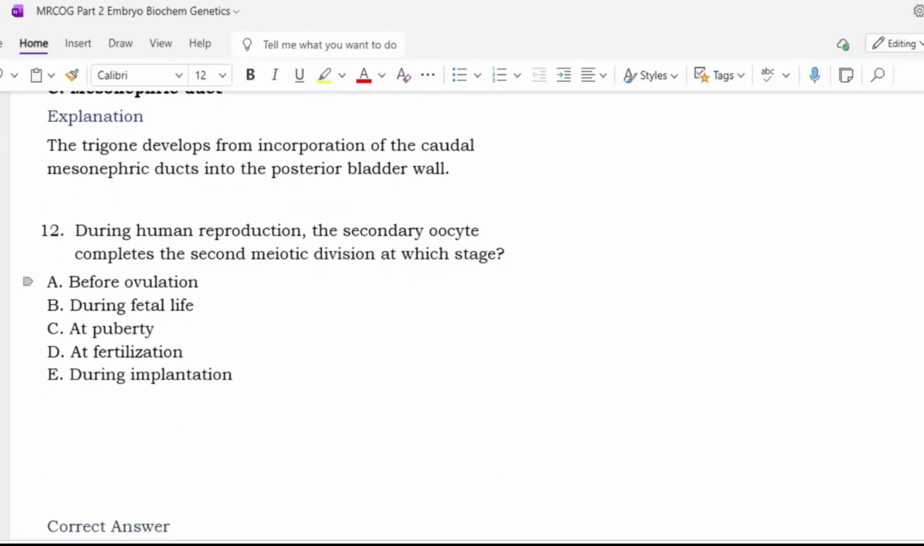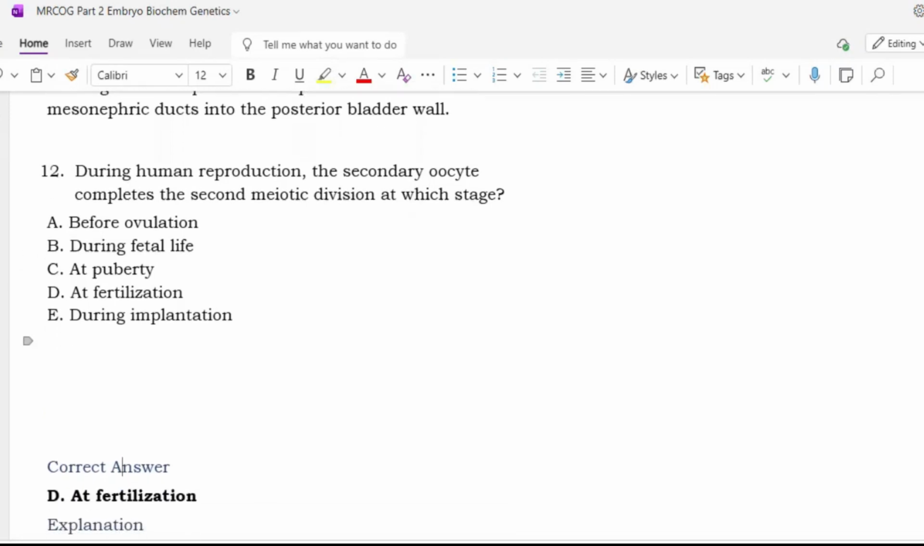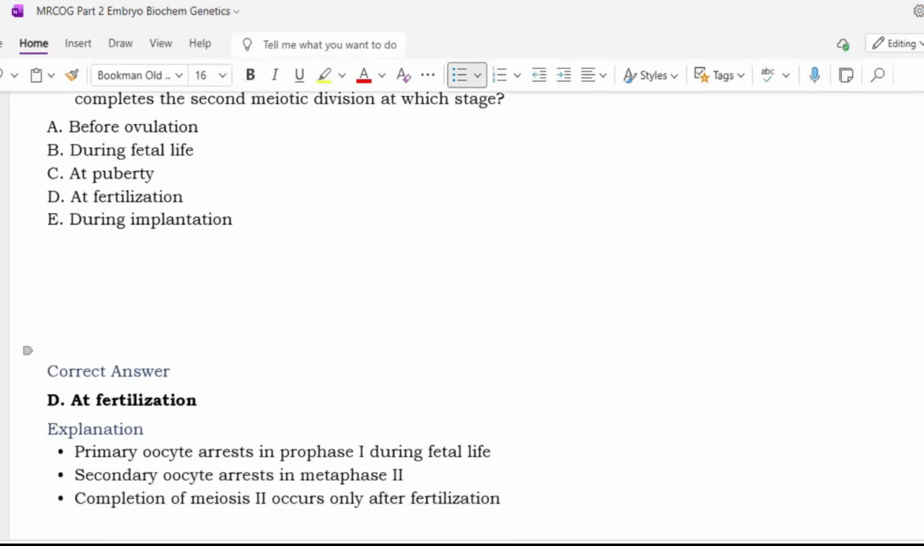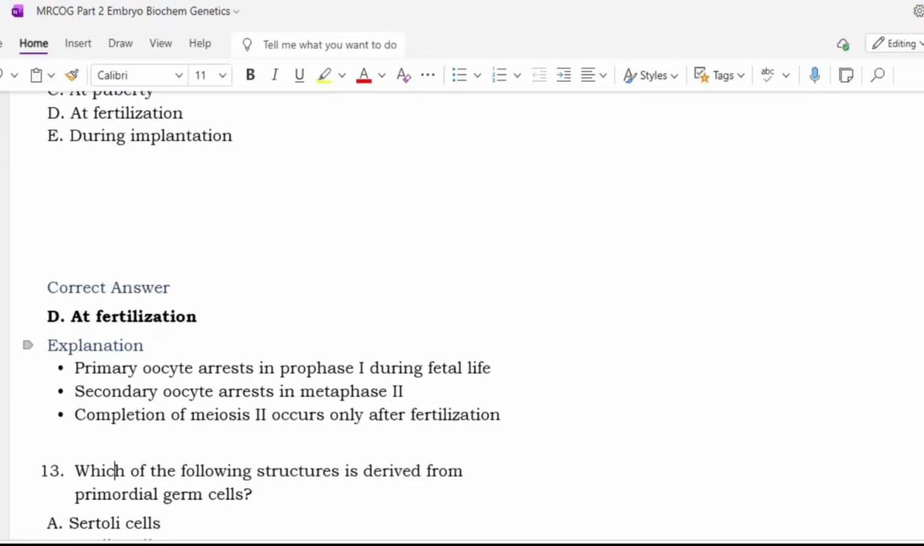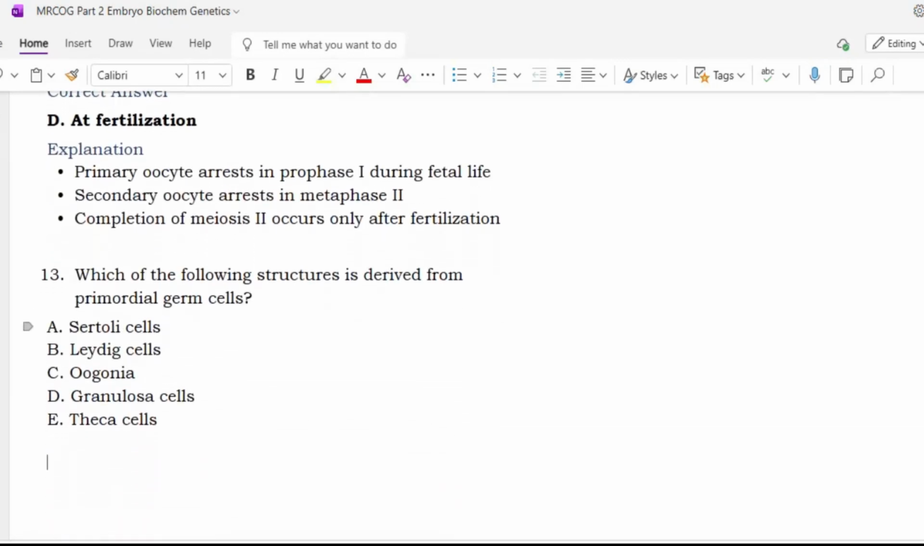Next. Yes, sir. During human reproduction, the secondary oocyte completes the second meiotic division at which stage? Before ovulation, during fetal life, at puberty, at fertilization, during implantation. Sir, option D, at fertilization. Yes, so it is at fertilization. The primary oocyte arrests in prophase 1 during fetal life. The secondary oocyte arrests in metaphase 2. Completion of meiosis 2 occurs only after fertilization.